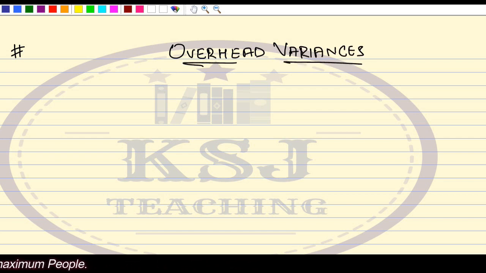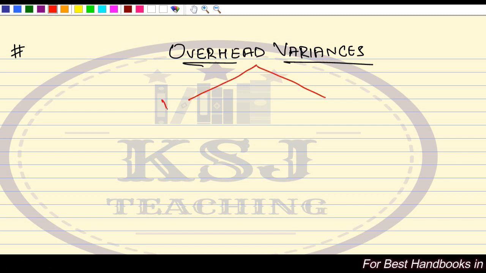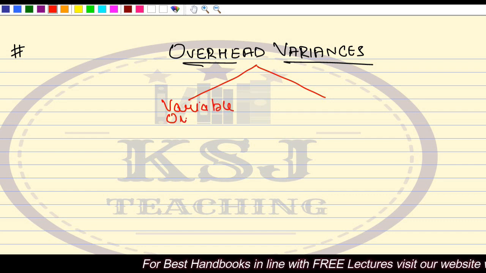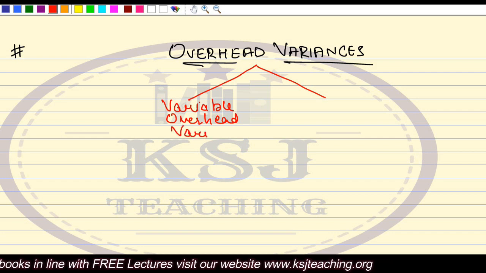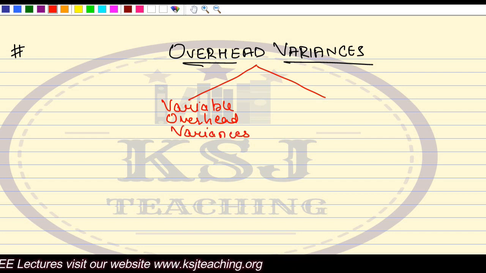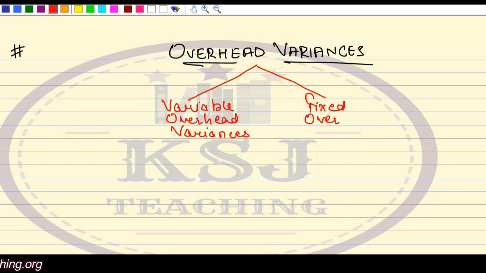When we talk about overhead variances, as I discussed, we are going to discuss the variable overhead variances, right? And then we are going to have fixed overhead variances.